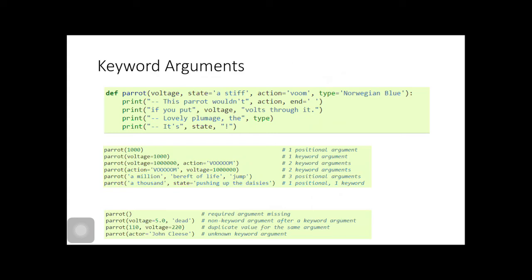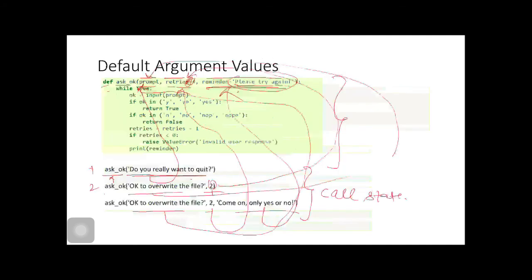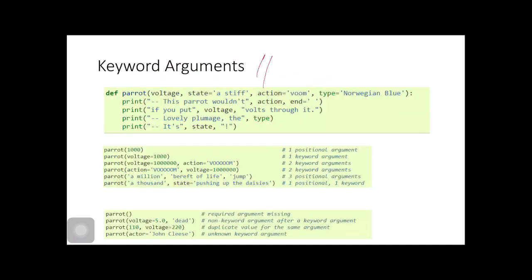Keyword arguments. Now this is the most important concept: keyword arguments and positional arguments. Default parameters have to do with the function definition. Here keyword arguments have to do with the function call statements.